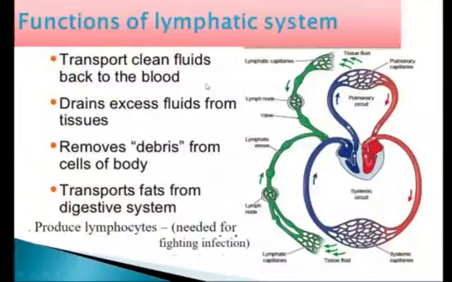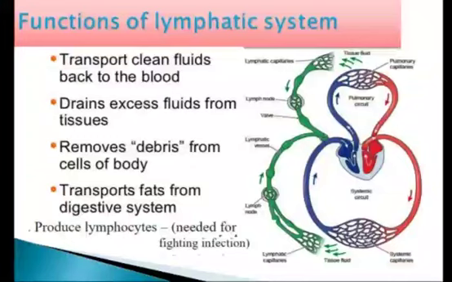The function of the lymphatic system is that it is the most important second circulatory system, which helps in transportation.